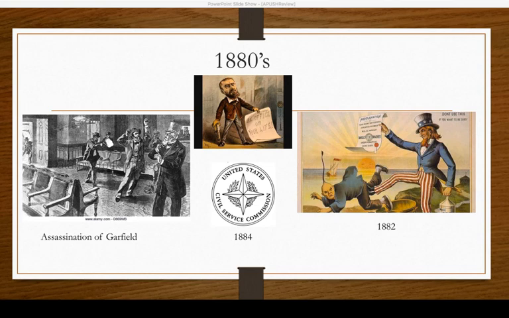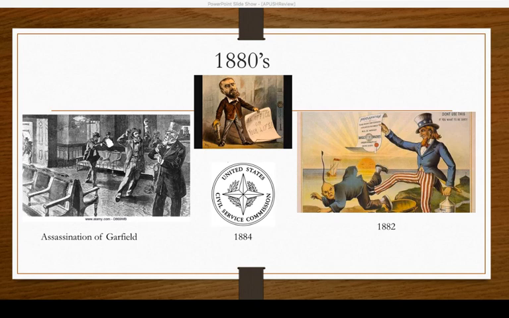What ends up happening, though, is this is going to lead to civil service reform in our country. And the Pendleton Act will be passed in 1884. And with the Pendleton Act, basically what happens is we see the spoils system come to an end in our country, and we see a new way of hiring government officials where civil service tests are now required before you can get a job.